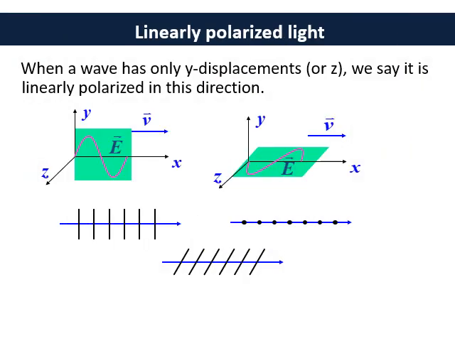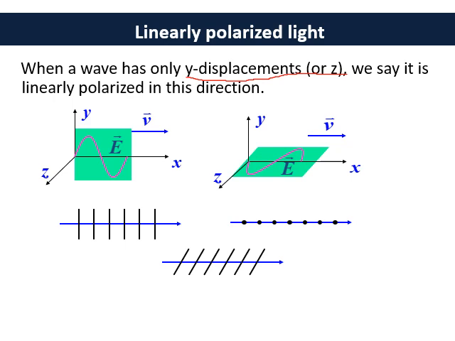Okay, so let's first discuss what linearly polarized light is. When a wave has only y displacement or z displacement, so we are talking about displacement in only one direction, whether it is in the y direction or the z direction, then we can say that it is linearly polarized light in this direction.